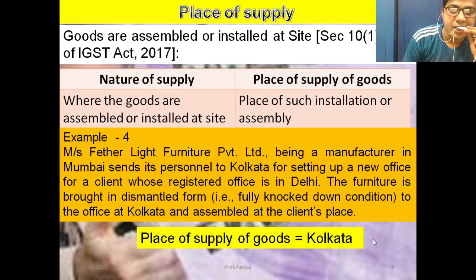So the supplier belongs to Mumbai and the recipient belongs to Kolkata. If they are providing the assembling and installation facility, then where they assemble the goods, where they install the goods, that is the place of supply of goods.